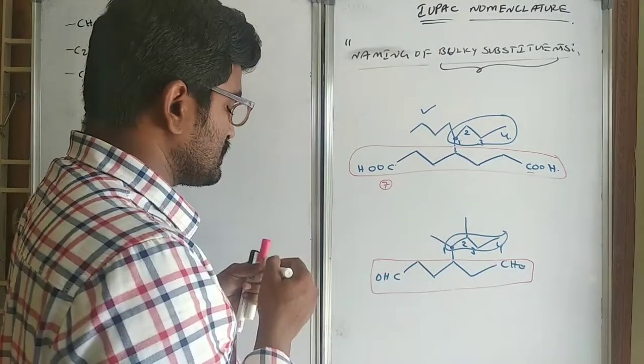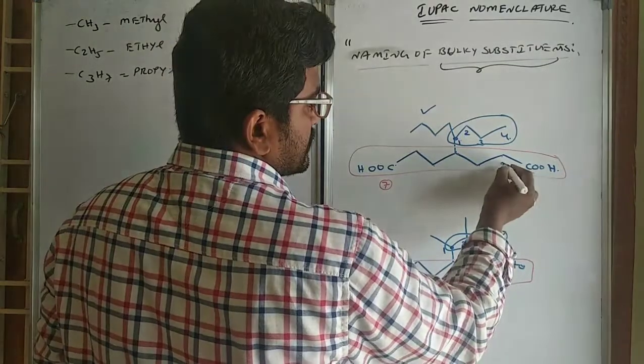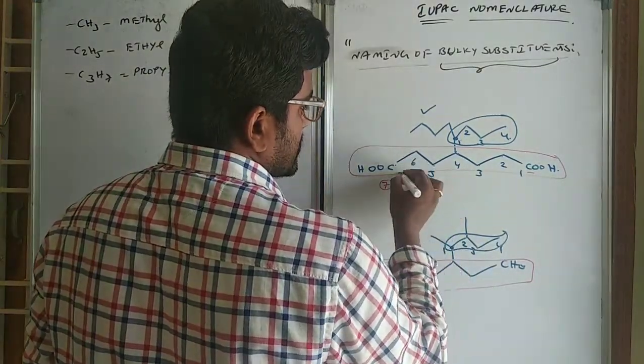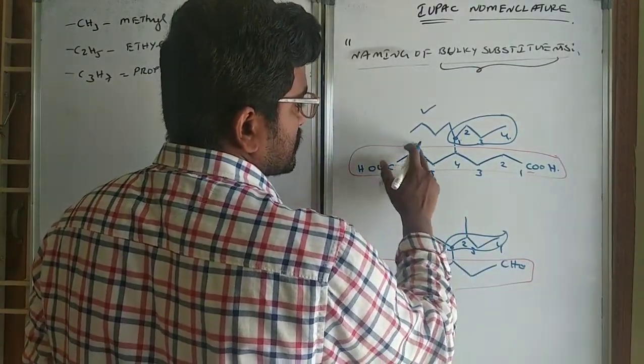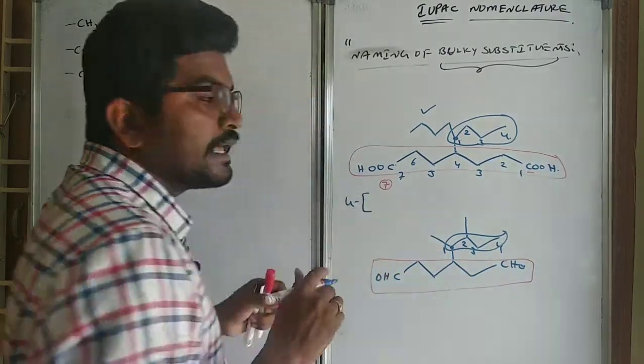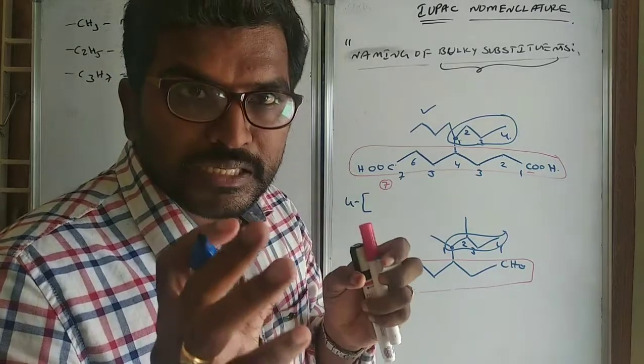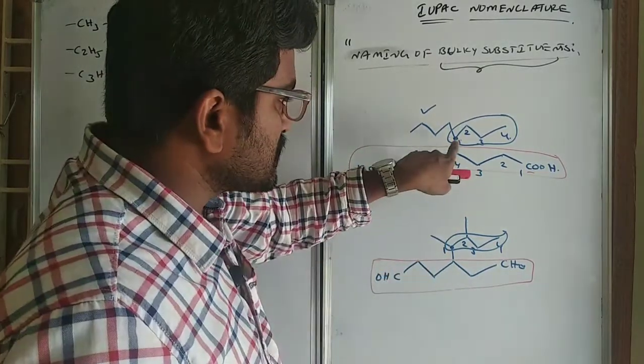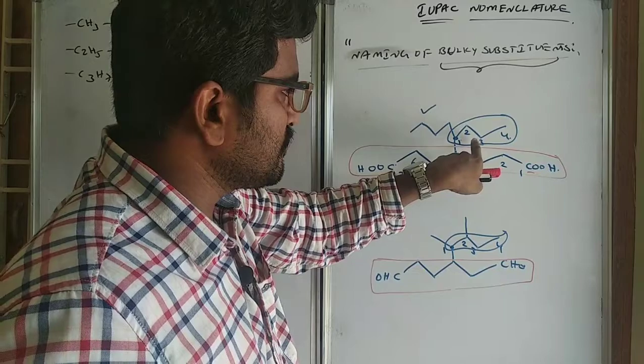So how to name this one: 1, 2, 3, 4, 5, 6, 7, or you go this side 1, 2, 3, 4. Any side it is coming 4. So 4 hyphen. Whenever bulky substituents are there, numbering starts from the point of attachment for the substituent.